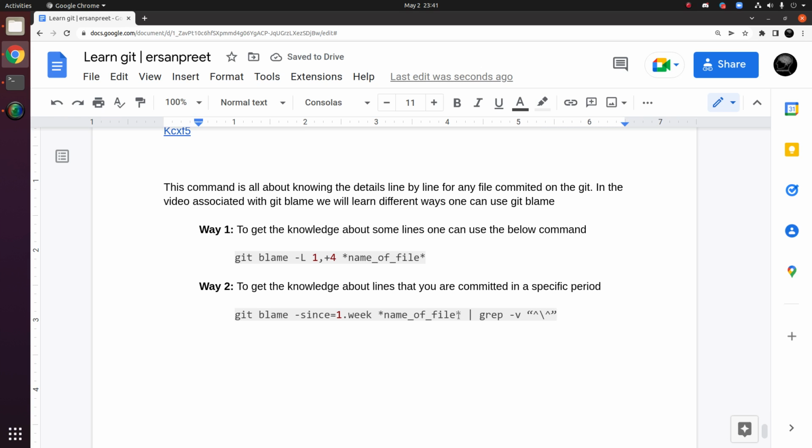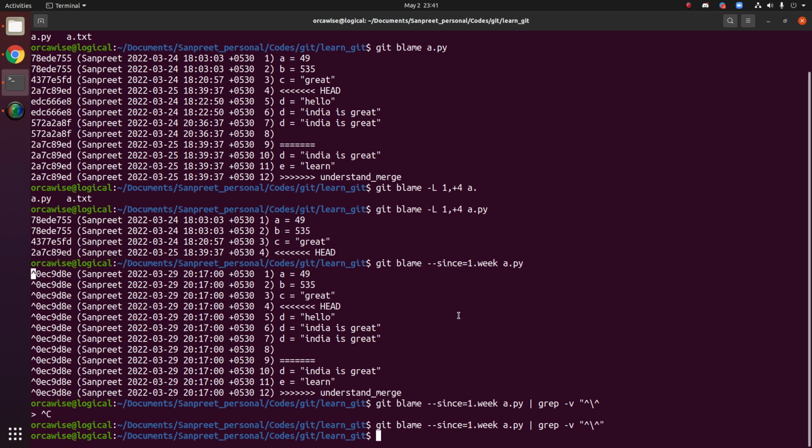So this is the way you can do it, and you can get details of a culprit. It is valuable if you really want to check what happened in the code in a particular file. You can check the details line by line, and you can also see the authors who committed that particular line. Isn't it amazing? Yeah. So I hope you play with Git blame.